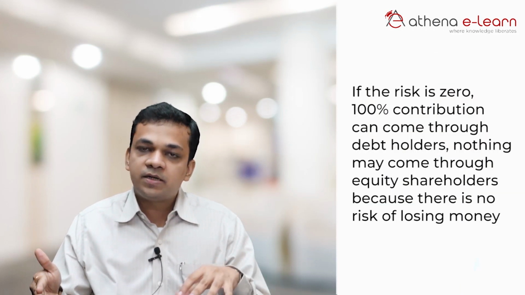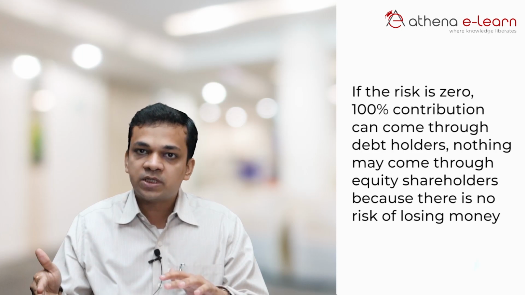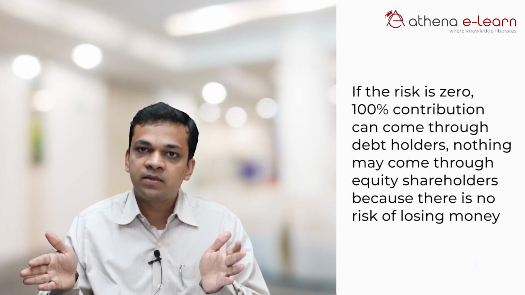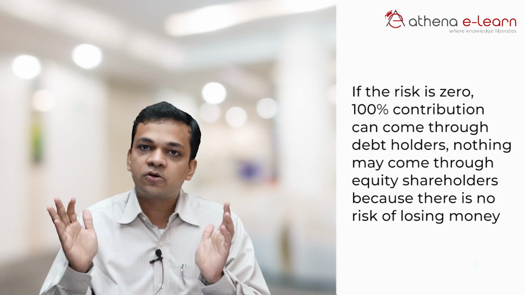When you say zero risk, that means assets like cash, balances with banks, government securities, etc., where the risk is zero. The 100% contribution can come through the debt holders also. Nothing may come from the equity shareholders because there is no risk of losing money.